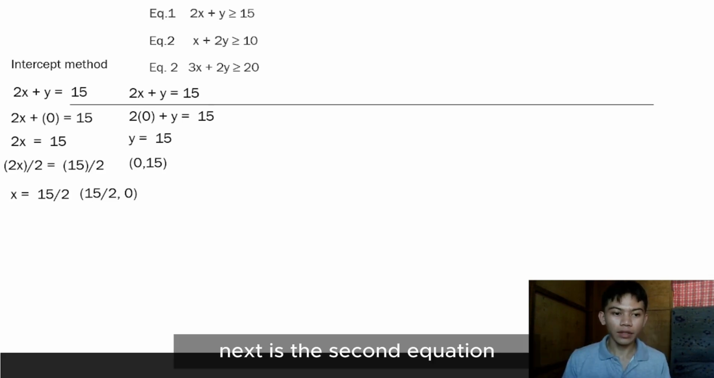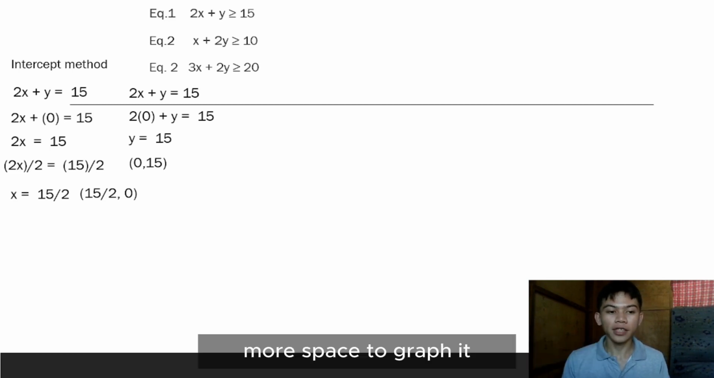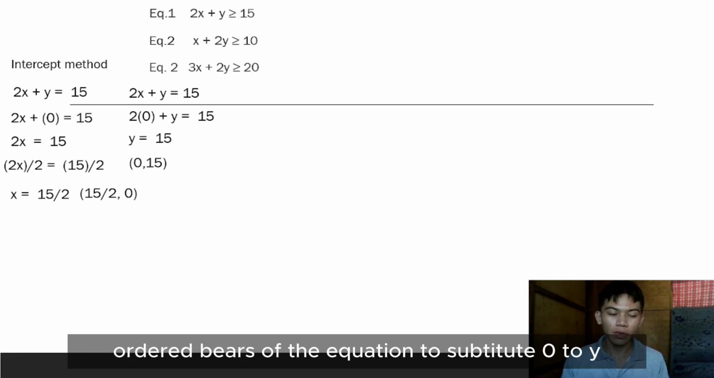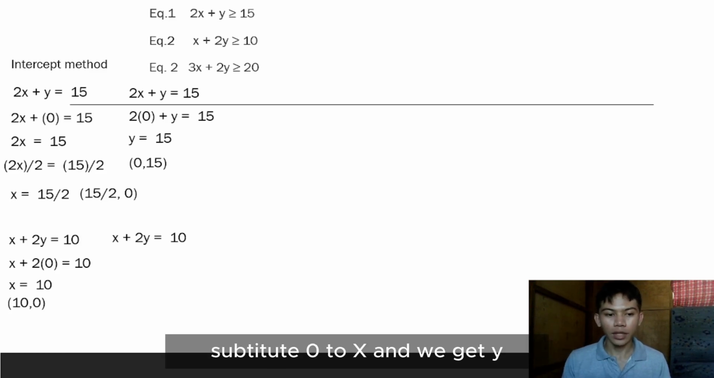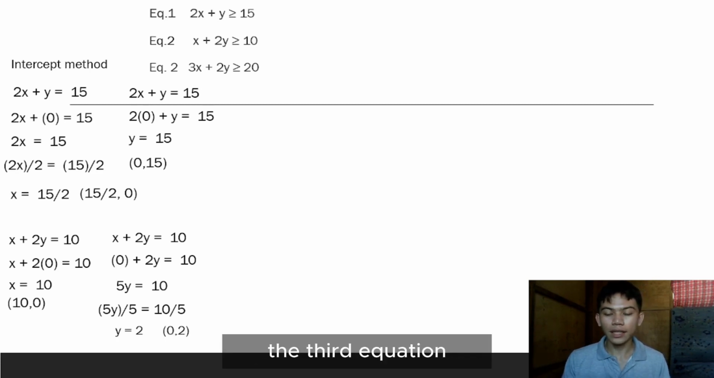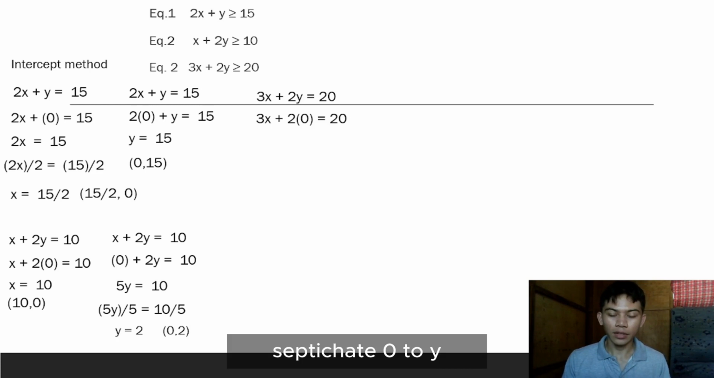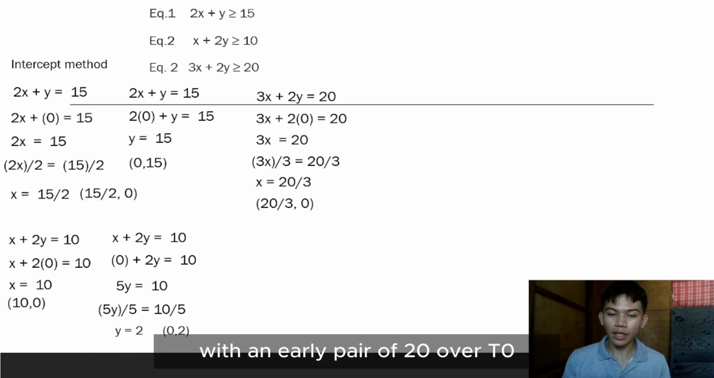Next is the second equation. I'm going to graph it later so that I could have more space. Now we're going to find the ordered pairs of equation 2. Substitute 0 to y, and we get x equals 10, which is the ordered pair (10, 0). Substitute 0 to x, and we get y equals 2, the ordered pair (0, 2). Lastly, the third equation. Substitute 0 to y, and we get x equals 20 over 3, with an ordered pair of (20/3, 0).